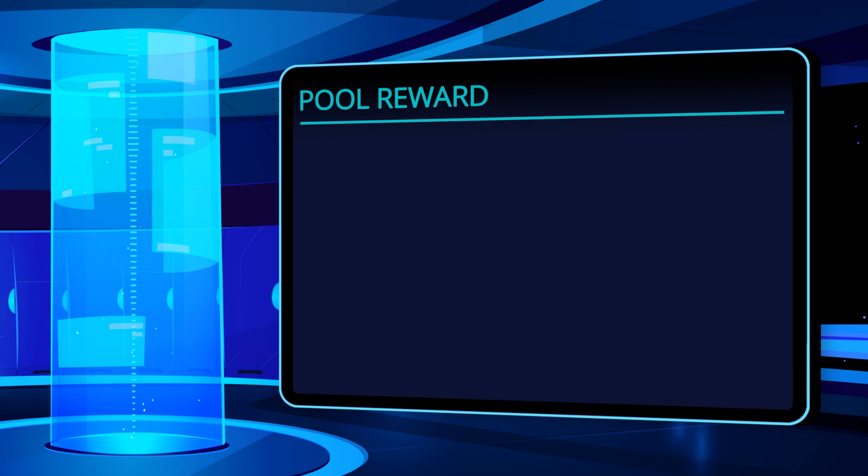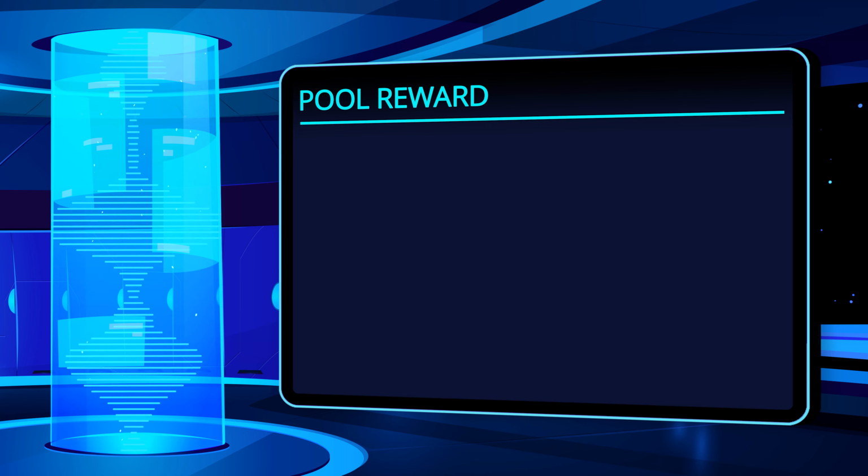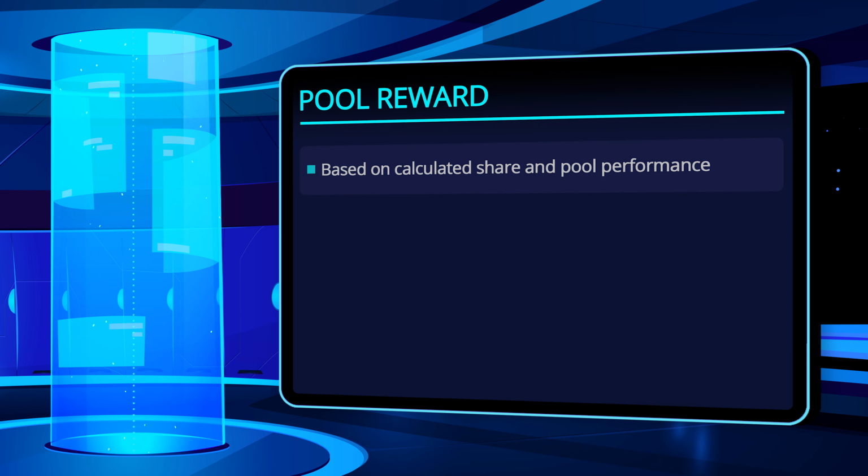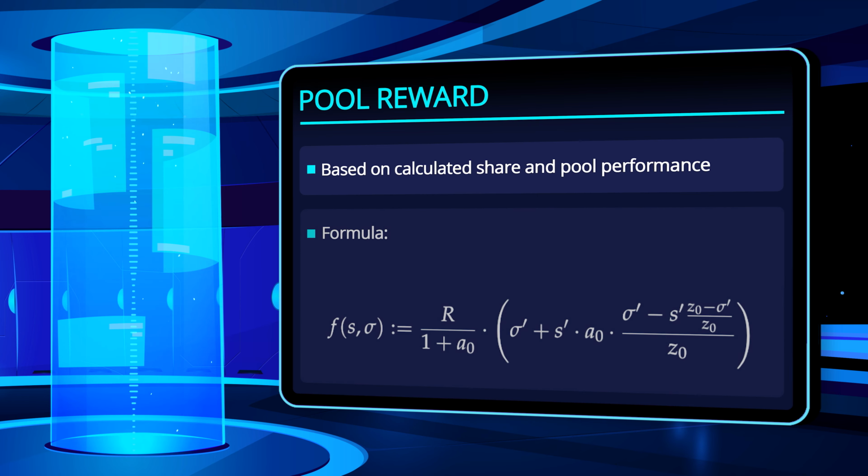The resulting total reward of the Cardano network for each epoch is now divided among all the registered pools by first determining the calculated share, which is mainly based on the total stake of a pool in proportion to the rest of the pools. This calculated value is then adjusted by the actual performance of the pool. The calculated share results from a formula, the detailed explanation of which is beyond the scope of this video, and which we will deal with in more detail in a later video. But here's a short explanation of the most relevant facts.